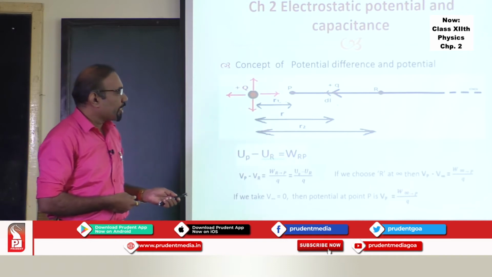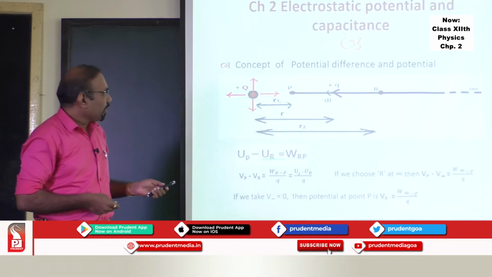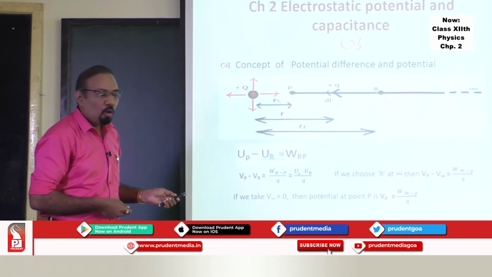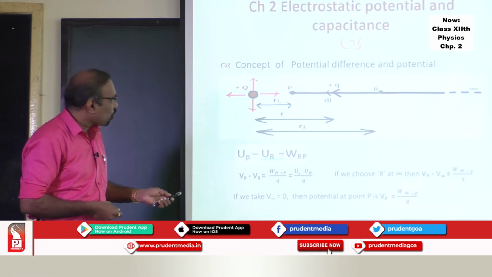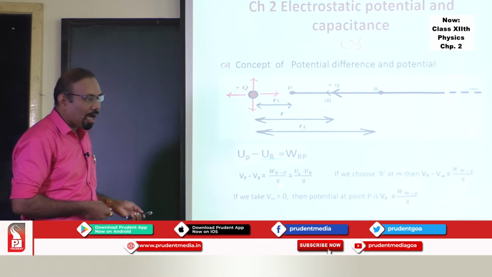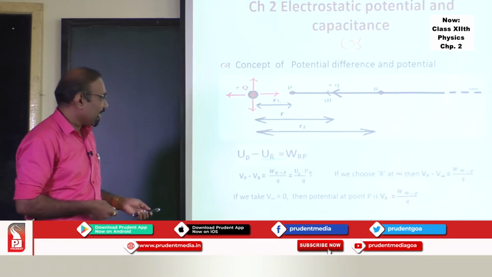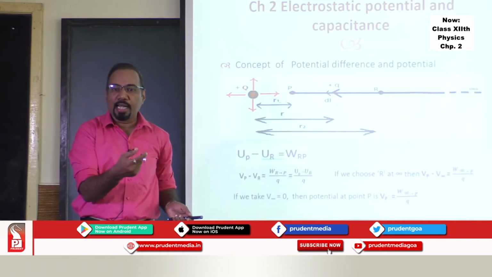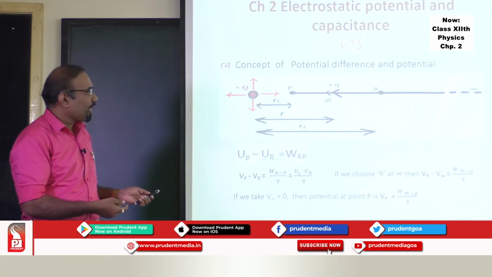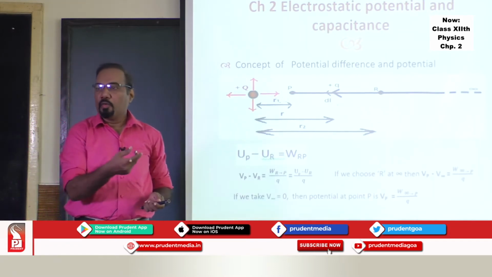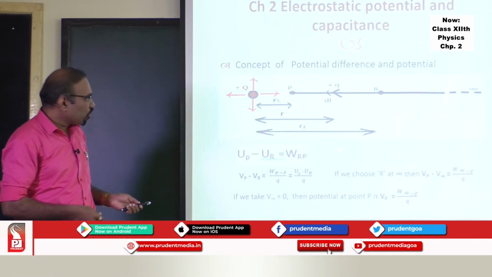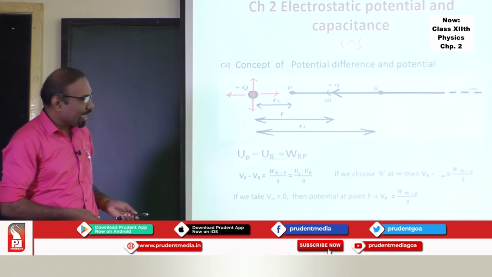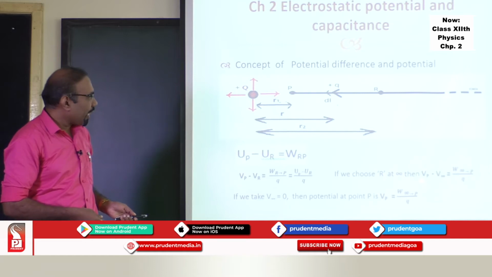Then we can define a potential difference between the 2 points. If VP is the potential at this point, VR is the potential at this point, we can say the potential difference between these 2 points is work done per unit charge, and it is just the change in potential energy per unit charge. This is the definition of potential difference. It is the work done in taking a charge from one point to another point against the direction of electric field without acceleration. Now, if you choose this point R at infinity, then the potential at infinity could be taken as 0.